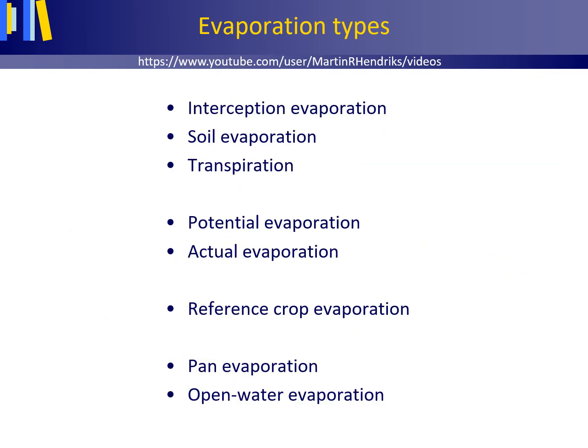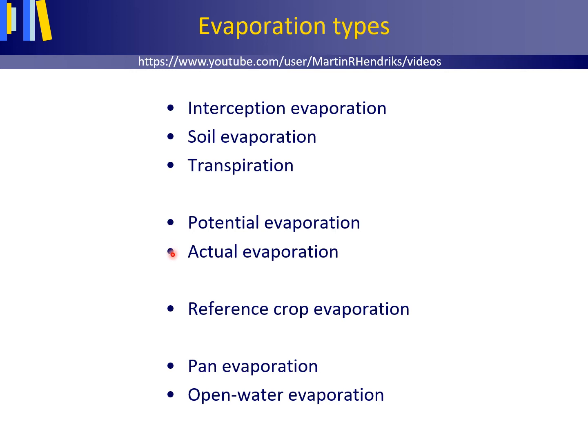A twofold distinction of evaporation at the land surface can be made. Potential evaporation is the maximum evaporation rate in millimeter per day when the moisture content of the soil and vegetation conditions do not limit evaporation. In other words, under unstressed conditions.